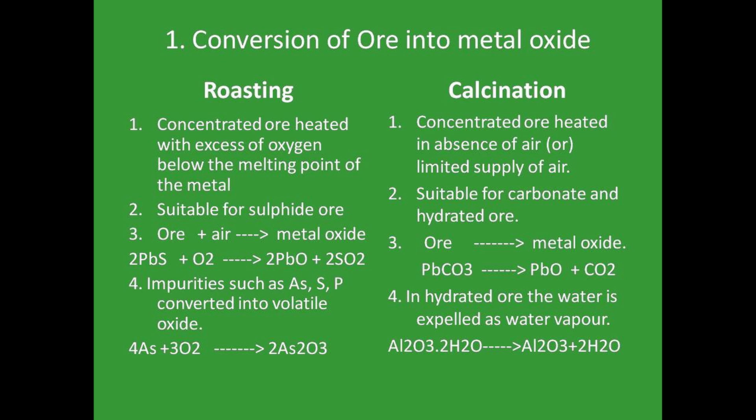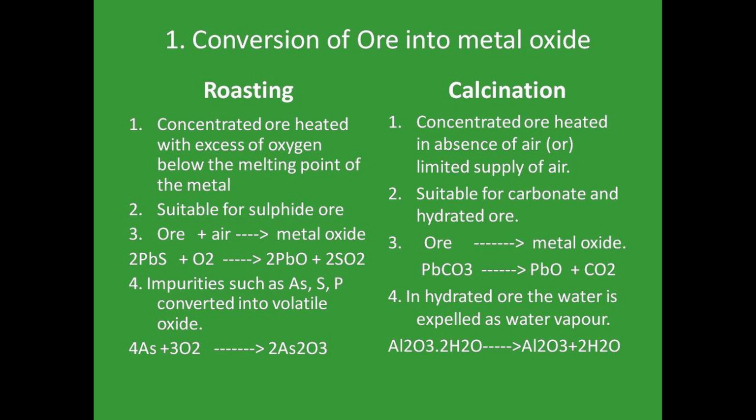Roasting is suitable only for sulfide ore, but in calcination we can use carbonate as well as hydrated ore. And third, in roasting, the concentrated ore is heated with air, air means oxygen, and we get the metal oxide.